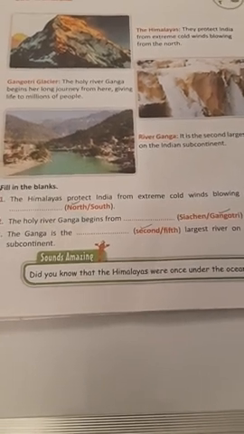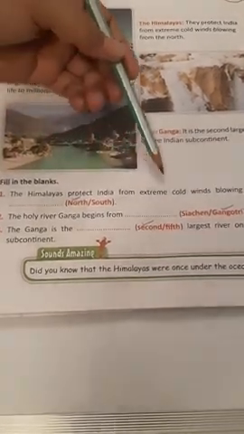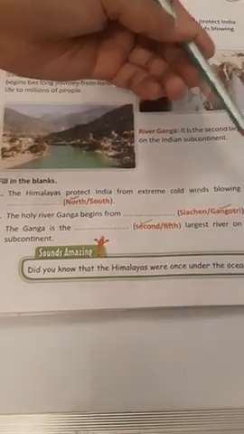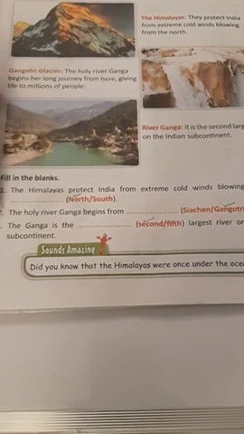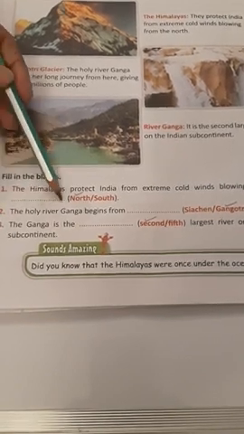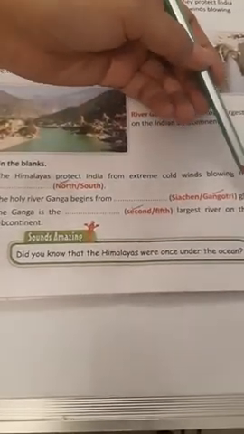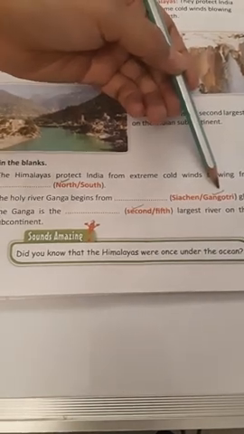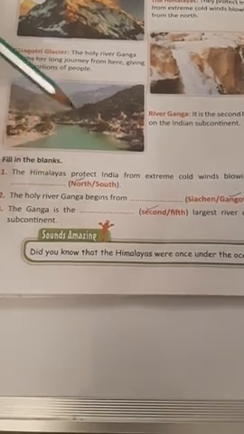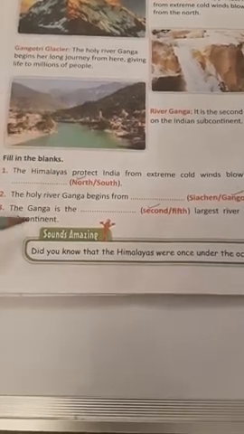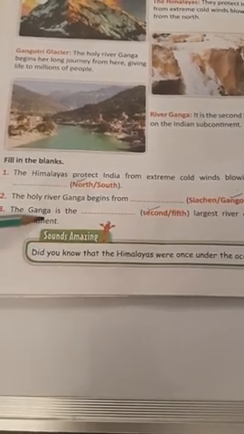First, we will do fill in the blanks. Number 1, the Himalayas protect India from extreme cold winds blowing from the north or south. The answer is north. Number 2, the holy river Ganga begins from Sichuan or Gangotri Glacier. The answer is Gangotri Glacier. And the third, the Ganga is the largest river on the Indian subcontinent. It is the second largest river on the Indian subcontinent.